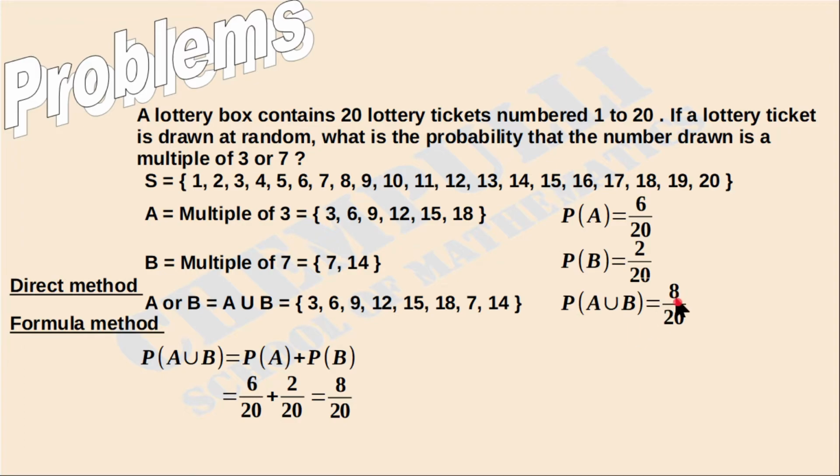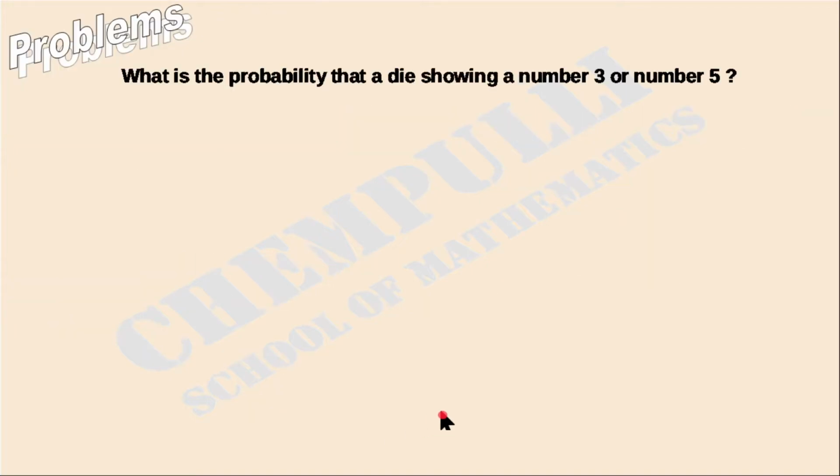Now you can check these two methods: we got the answer 8 over 20 here, and here also 8 over 20. If you want, you can reduce it again, and we will get the answer 2 over 5. Here also 2 over 5. If you reduce, then we will get that answer. Okay, then next example.